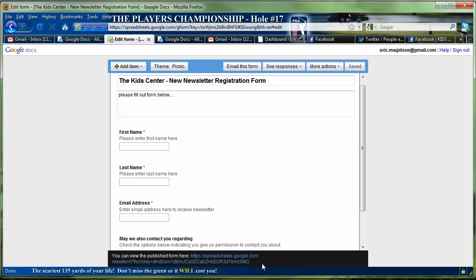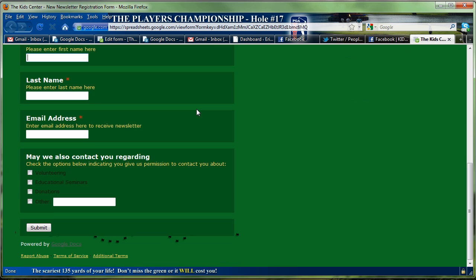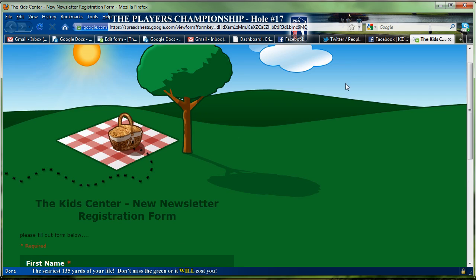Now all I have to do now is use this URL, Control C, and I'm going to just open up a blank web page. I'm going to paste that in, so if I gave this to somebody as a link, what they would see is the form. Okay, so they would then fill it out, and I'll show you why this is great about filling it out.